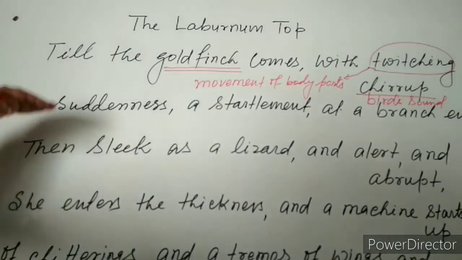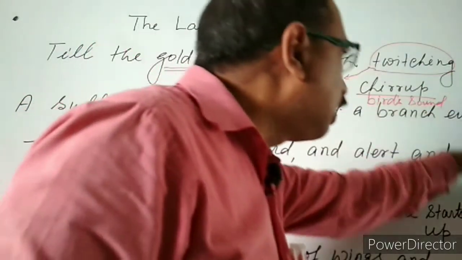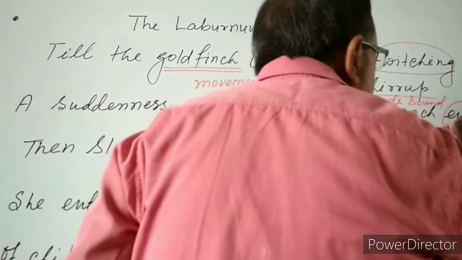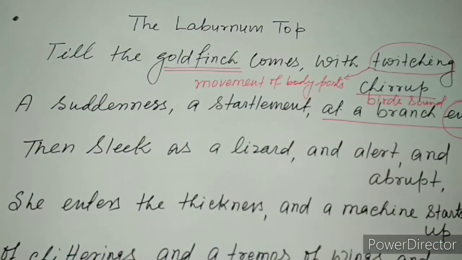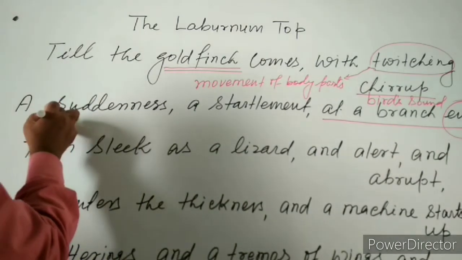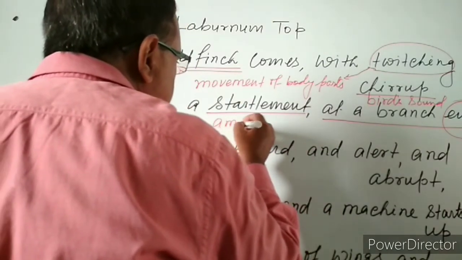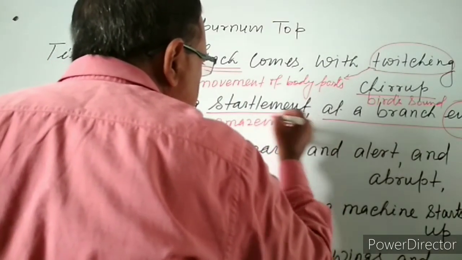really a peculiar effect upon the branch. It means earlier, before the arrival of the goldfinch, there was a peculiar silence there. There was peculiar quietness there. There was a stillness there upon the branch. So it turned into a suddenness, a startlement. A startlement is like amazement, surprise.